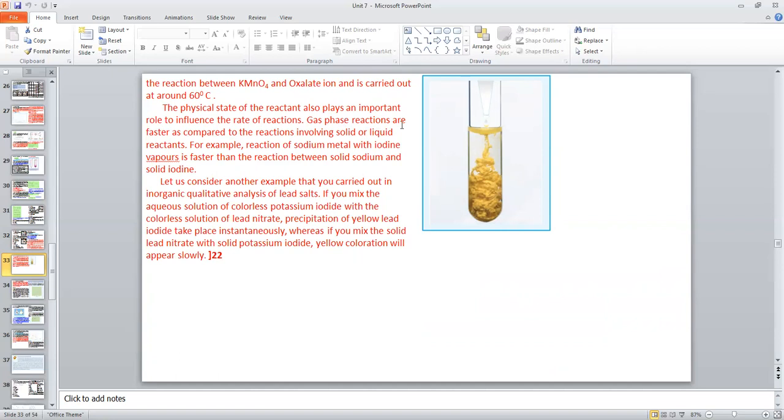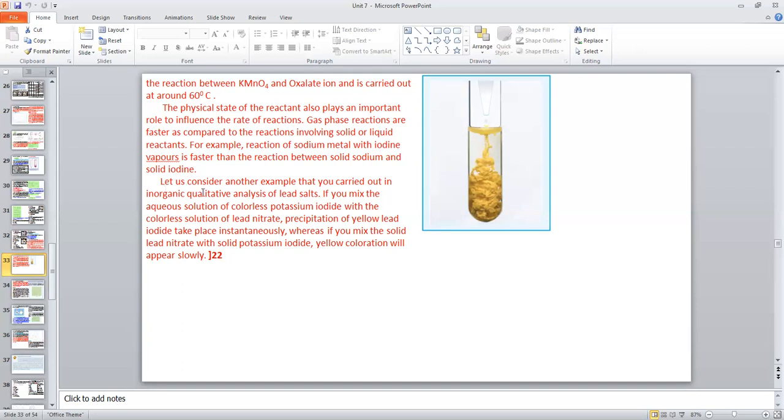Gas phase reactions are faster as compared to the reactions involving solid and liquid reactants. For example, reaction of sodium metal with iodine vapors is faster than the reaction between solid sodium and solid iodine.